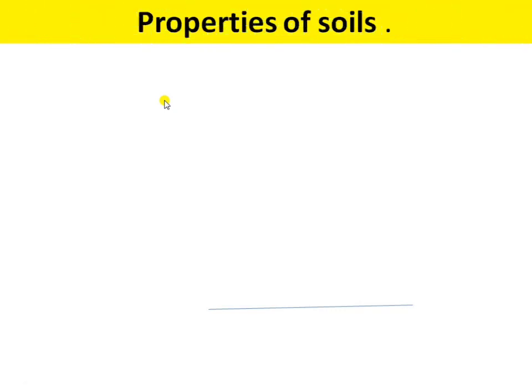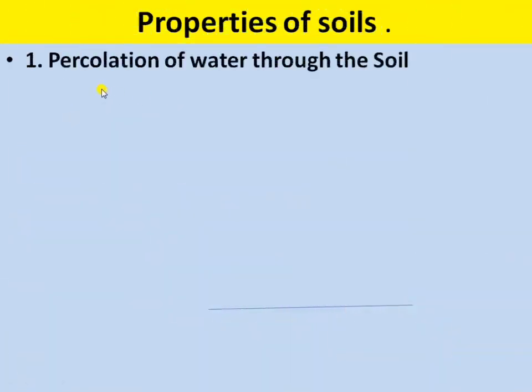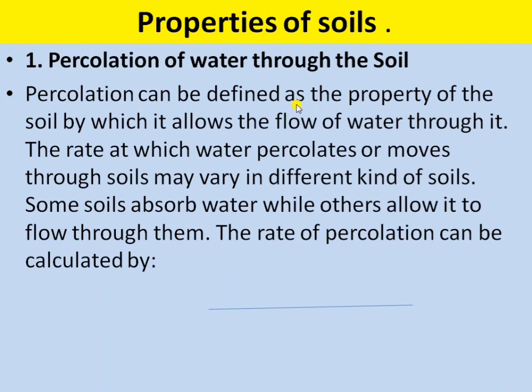Moving on to another topic, that is properties of the soil. So the first property of the soil is the percolation of water through the soil. The percolation can be defined as the property of the soil by which it allows the flow of water through it. The rate at which water percolates or moves through the soil may vary in different kinds of soil. So some soil absorbs water while others allow it to flow through them. So simply, the percolation of water in soil means the movement of water through the gaps in the soil.